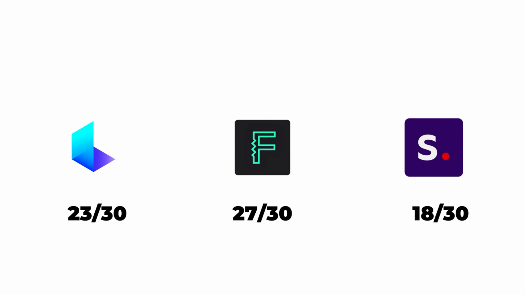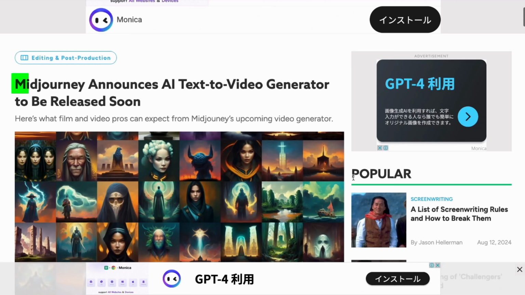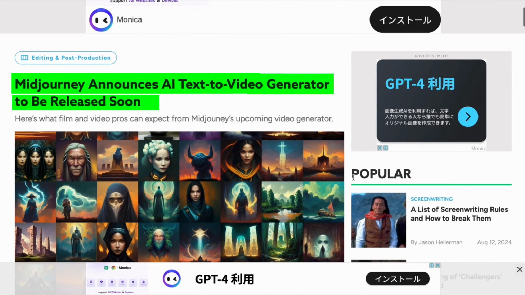Now let's get to the main point. After analyzing various other tools as well, I found similar results, so the clear winner for this game is Flux AI with 27 points. It can be considered a strong competitor to Midjourney, especially because they are planning to launch a prompt-to-video generator tool.